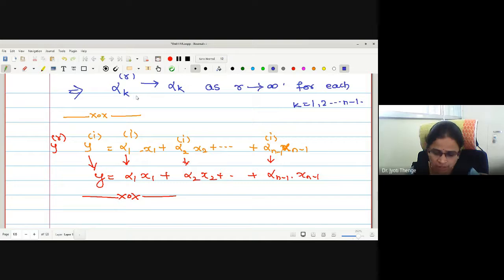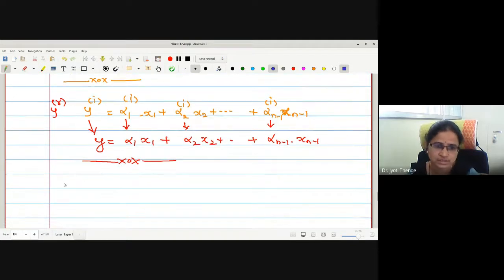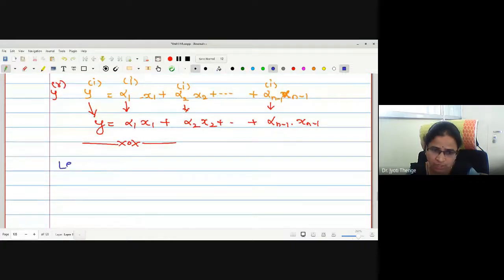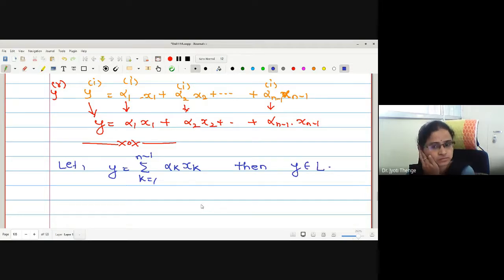Therefore, alpha kr converges to alpha k. Then let me define an element y as summation k equals 1 to n minus 1 alpha k xk. Now, may I say y also belongs to L? Yes.